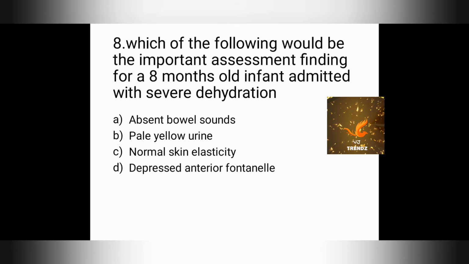Which of the following would be the important assessment findings for an 8-month-old infant admitted with severe dehydration? Option A, absent bowel sound. Option B, pale yellow urine. Option C, normal skin elasticity. Option D, depressed anterior fontanelle. First of all, severe dehydration has the symptoms of dark colored urine with a strong smell and depressed anterior fontanelle because of decreased hydration and decreased ICP level. The answer is option D, depressed anterior fontanelle.